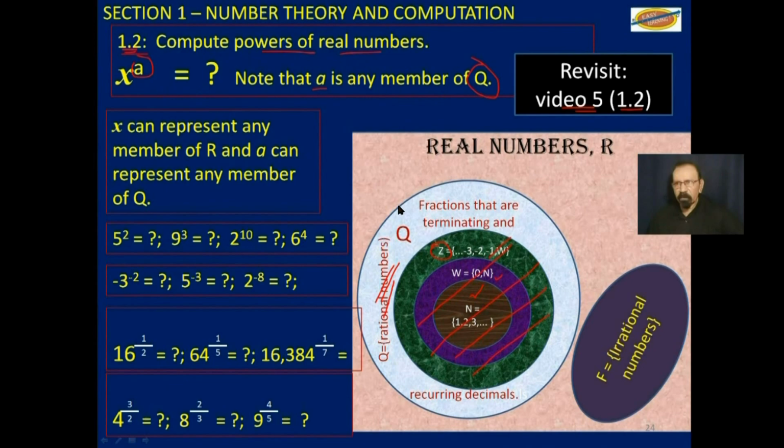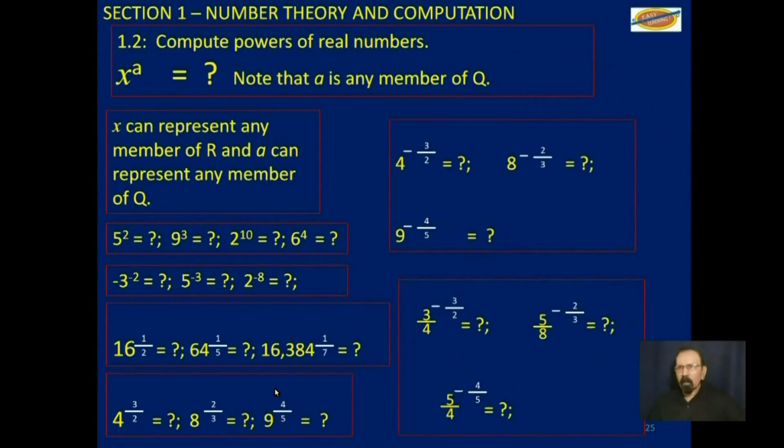So you could get something like 1/7, and you could get 4/5, and you could even get something like that. That was when we had to compute powers of real numbers. And real numbers would be everything in Q.